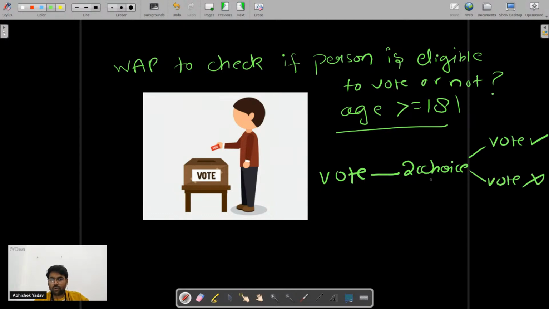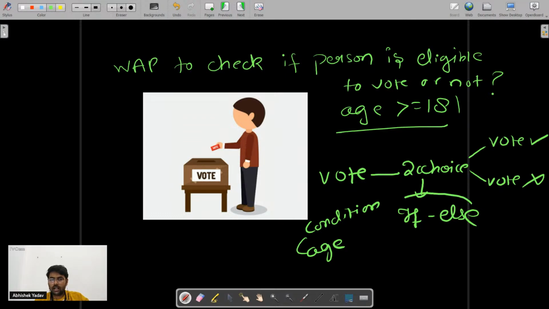Since I have two choices and I have to choose only one among them, I will use if else. The condition is my age here. So I know the if else block and the condition, and I can write a code to check whether the person is eligible to vote or not. So let's move to the practical implementation of this one.